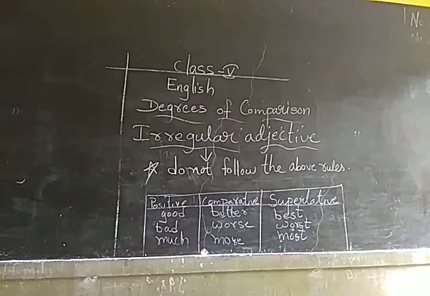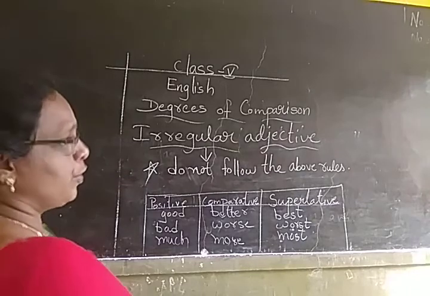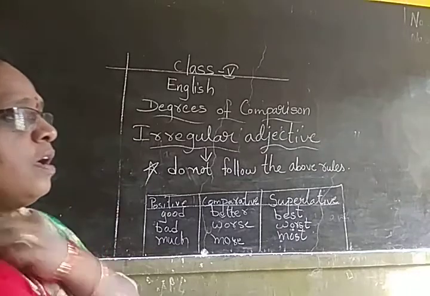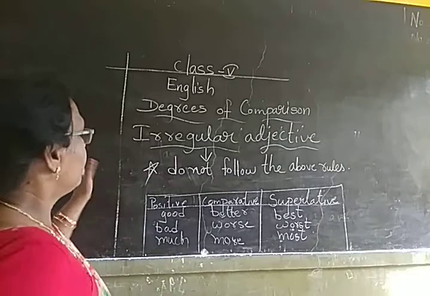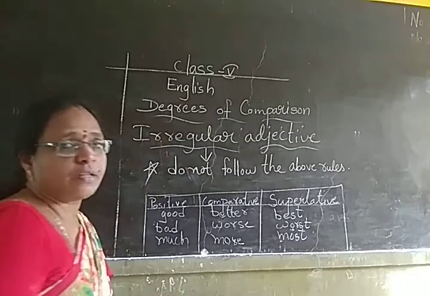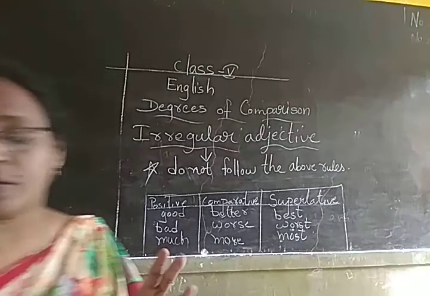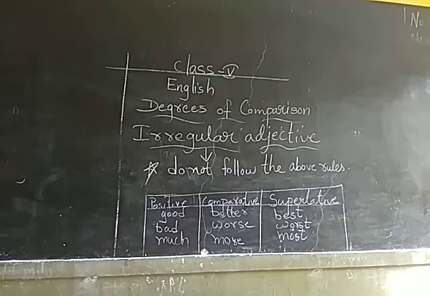Understood? Today we have learned the regular adjectives' four rules and irregular adjectives. Also we have learned what the irregular adjectives are. And an irregular adjective does not follow the four rules. Here the positive degree, comparative and superlative are completely different from the regular adjectives. I think you have understood.